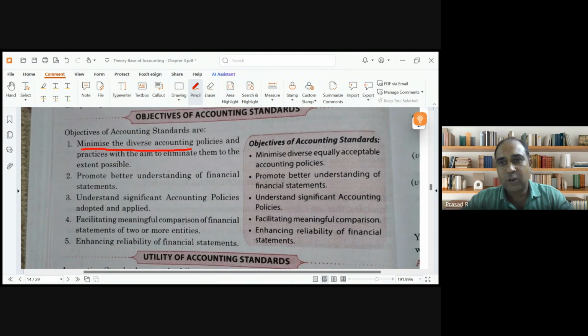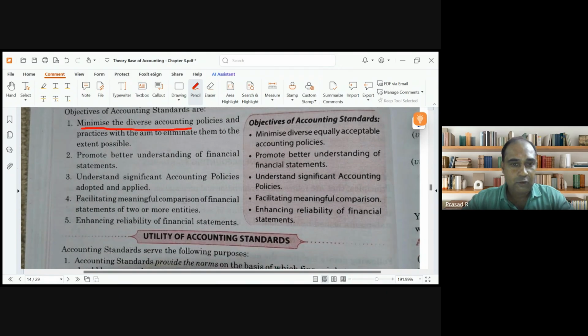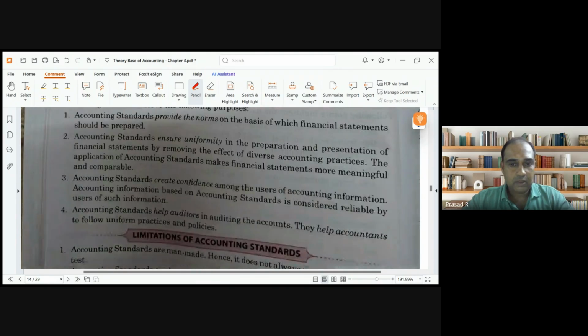Clear, guys? That is the objective of this accounting standard. It facilitates meaningful comparison and enhances reliability. When we follow an international level standard, it makes the financial statement more reliable, with better presentation and understanding. These are the objectives.